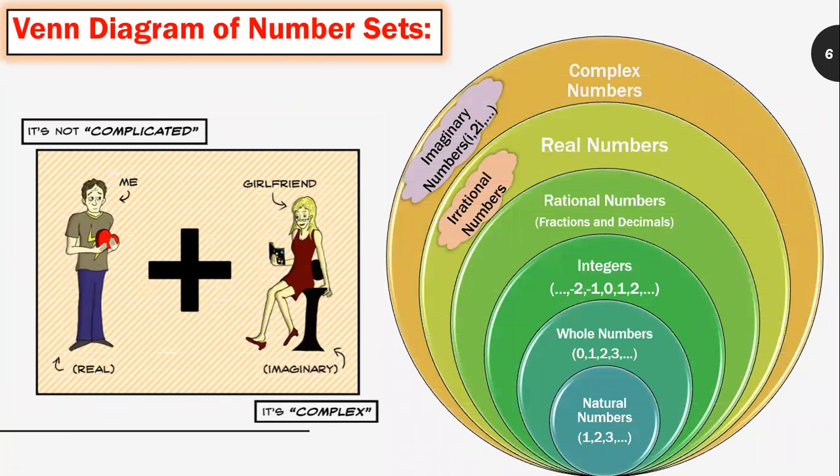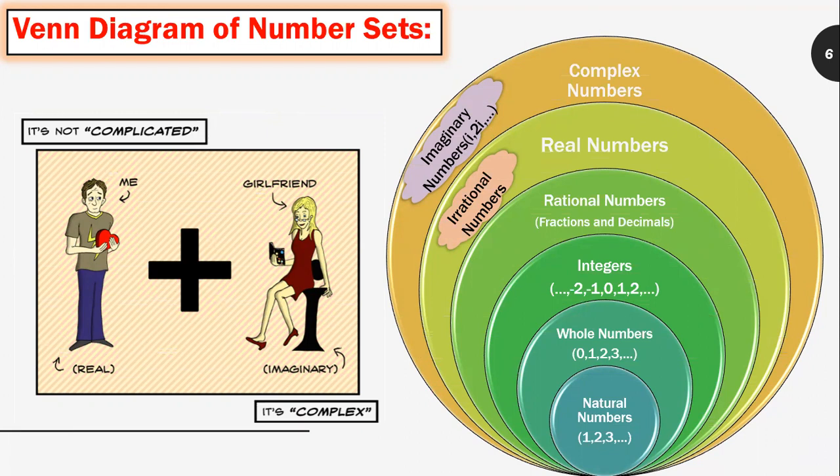Natural numbers are 1, 2, 3 and so on. Whole numbers are simply the numbers 0, 1, 2, 3, and so on. Integers are like whole numbers, but they also include negative numbers, but still no fractions allowed.